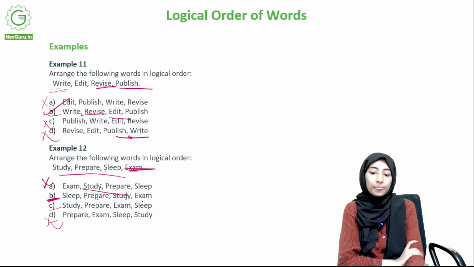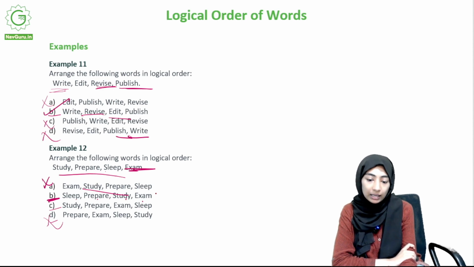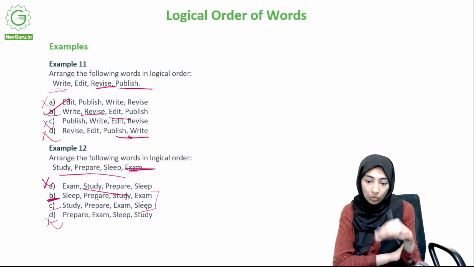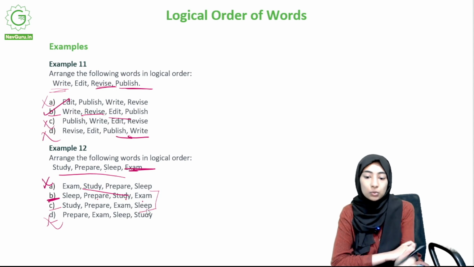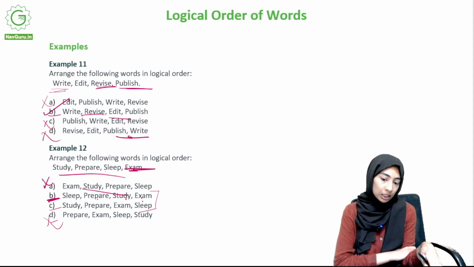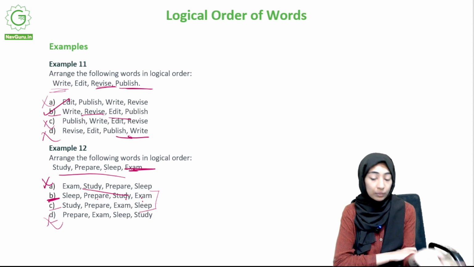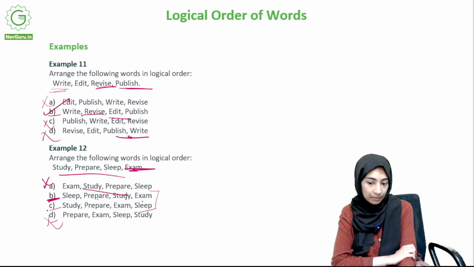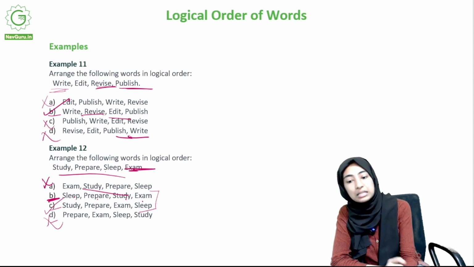Between B and C, let's see. Sleep, prepare, study, exam. So here actually both of these do not seem to make a lot of sense, but that's how you solve logical order of words questions, right? You look at whatever option makes more sense and then you choose it. So here, sleep, prepare, study, exam. You sleep first and then you prepare for your exam. You study, and then you give the exam. Okay, what's the next option? Study, prepare, exam, sleep. This seems to make more sense, because you study for your exam, you prepare, no, actually B seems to make more sense, right?